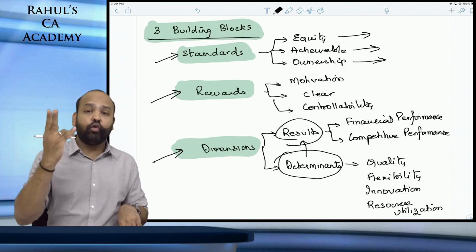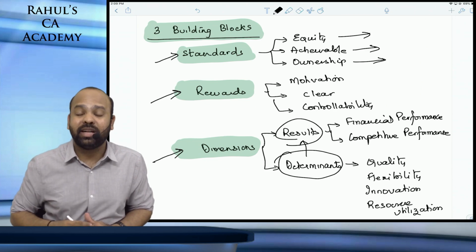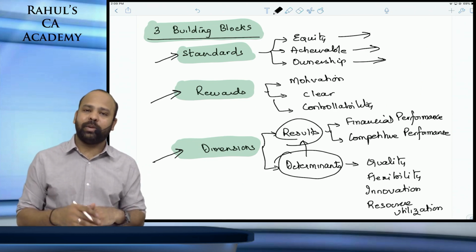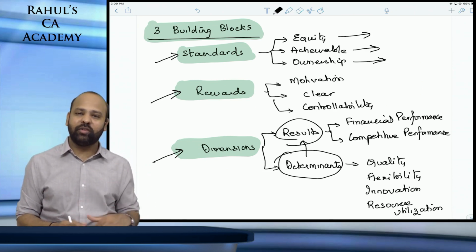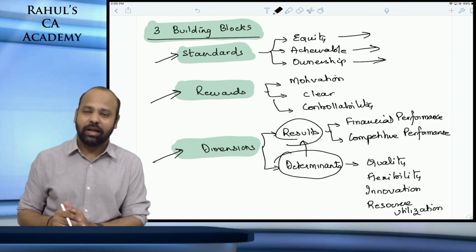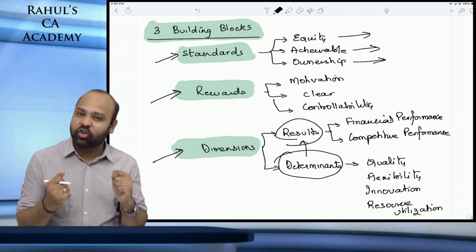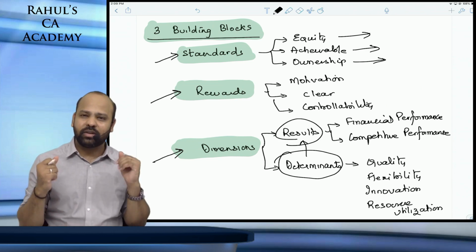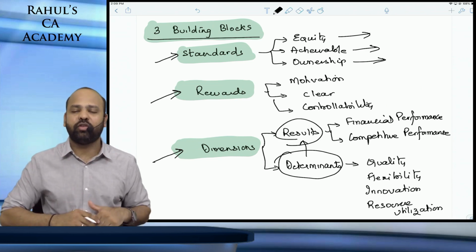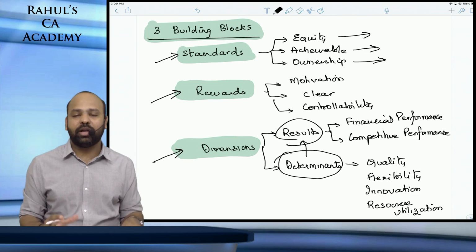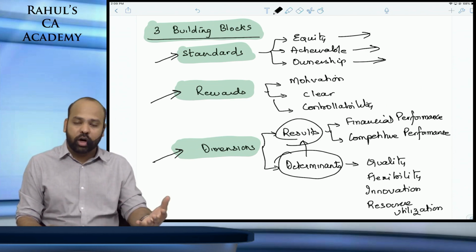Standards done. Rewards, beta. The rewards should be something that is motivating the employees to work better. You cannot tell them, do very good, I will give you a chocolate. They will laugh at you, beta. Yes or no? So the rewards should be motivating, guys, something that is encouraging the employees to perform better. So whatever reward scheme you're fixing, guys, ensure that it is a good reward for the employee.